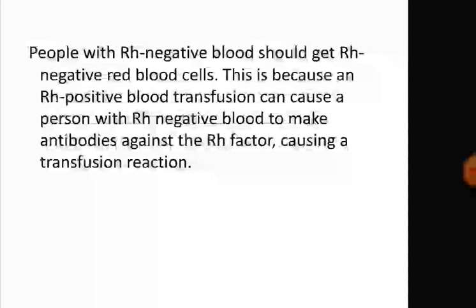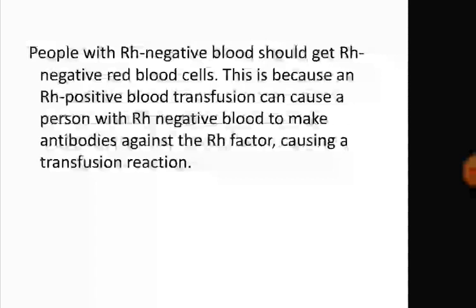Now, if a second transfusion is given to such a negative person, the antibody produced by the first transfusion causes a reaction with the transfused blood, which may lead to death. The first transfusion will be okay. The person will produce his own antibody. But if the same blood is transfused the next time, the antibody produced by the first transfusion causes a reaction with the transfused blood, which may lead to death.